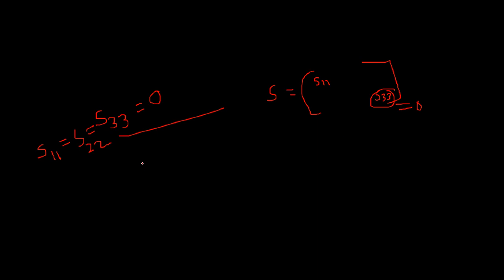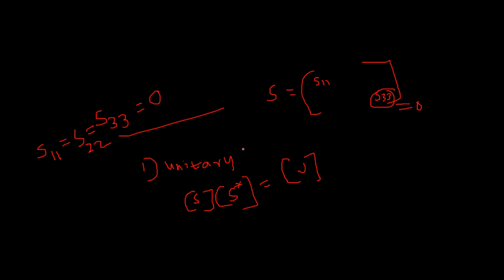By applying the unitary property, that is S into S complex conjugate is equal to unit, to this S matrix, we can find out the S parameters.